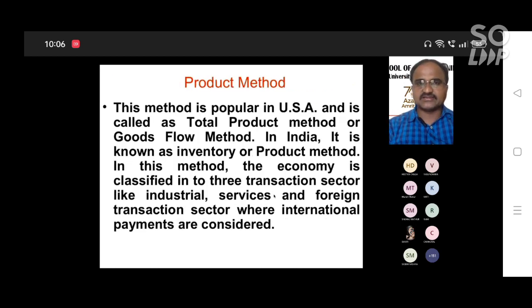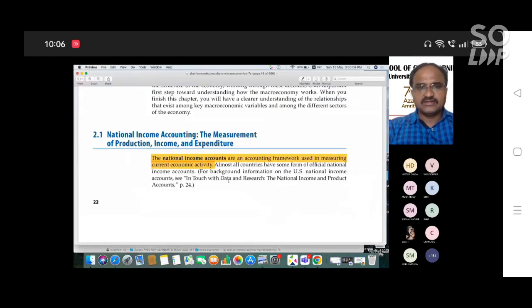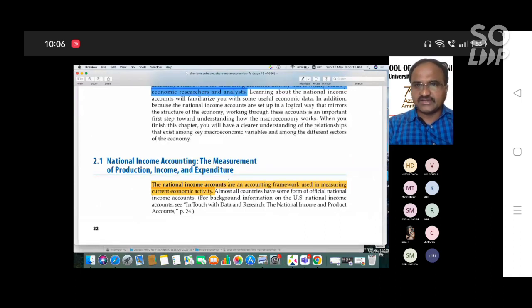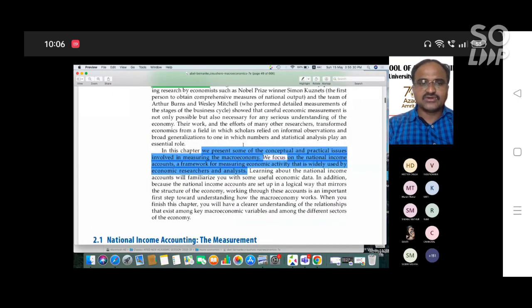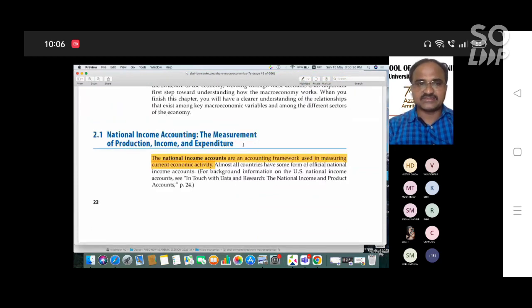Suppose in this case, we have this PPT from the Abel Bernanke book. Maybe this PDF is available; if possible, at the end of the class I will share it. For this first unit, we have to refer to this book, Abel Bernanke, Macroeconomics. This is the title of the book. You must follow this book, which is easy to understand.